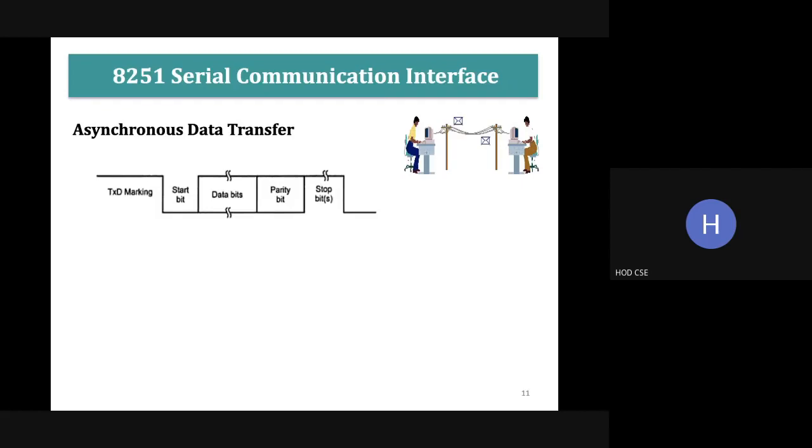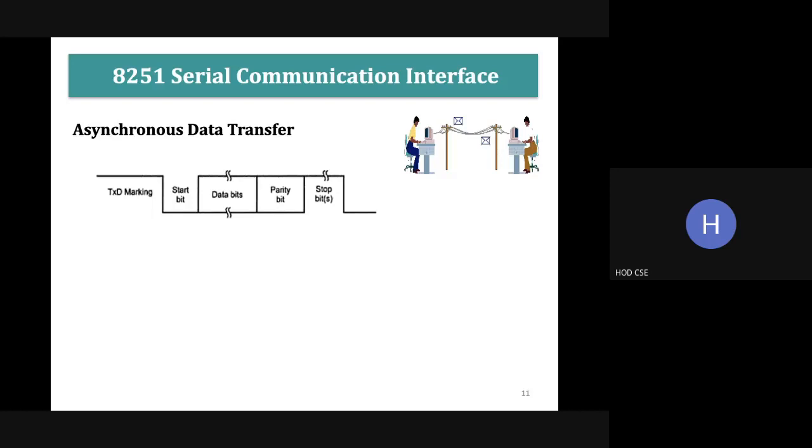Parity bit is used for error checking. We have seen various error checking codes now. Initially they used this parity bit. Later we found the CRC method, the cyclic redundancy check method, for error detection. Like this, we have various methods for error detection and correction. So parity bit is the initial stage.